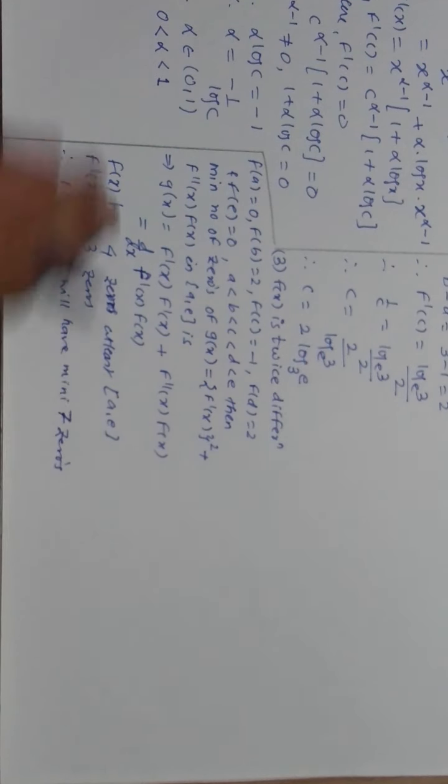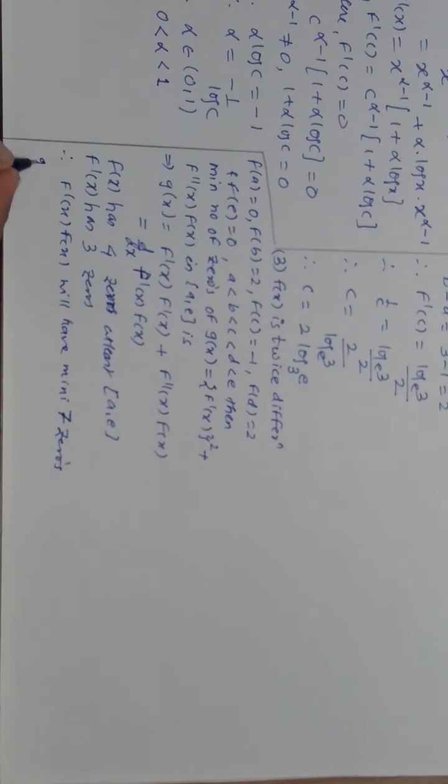Now what is g(x)? g(x) is actually d by dx of f'(x) into f(x). So the minimum number of zeros in g(x), if 7 is there for the function, is obviously 6. Go to that particular video, you will understand it very nicely.